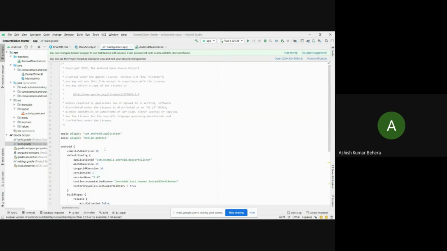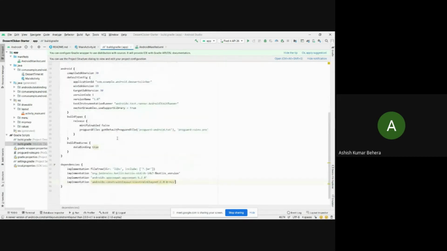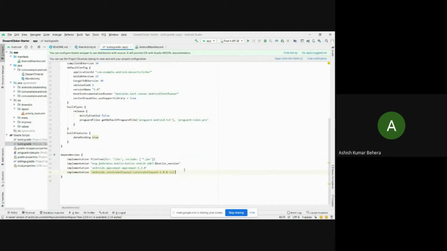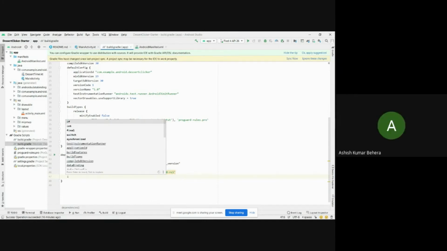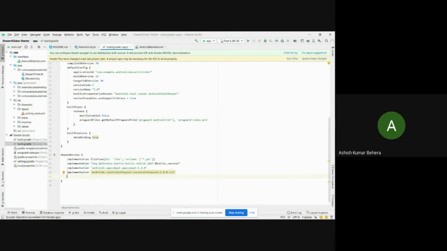This file contains various kinds of plugins and dependencies that we can modify as per our need. In order to add the Timber library, we need to add the jakewharton timber implementation. Let me add this implementation, guys.